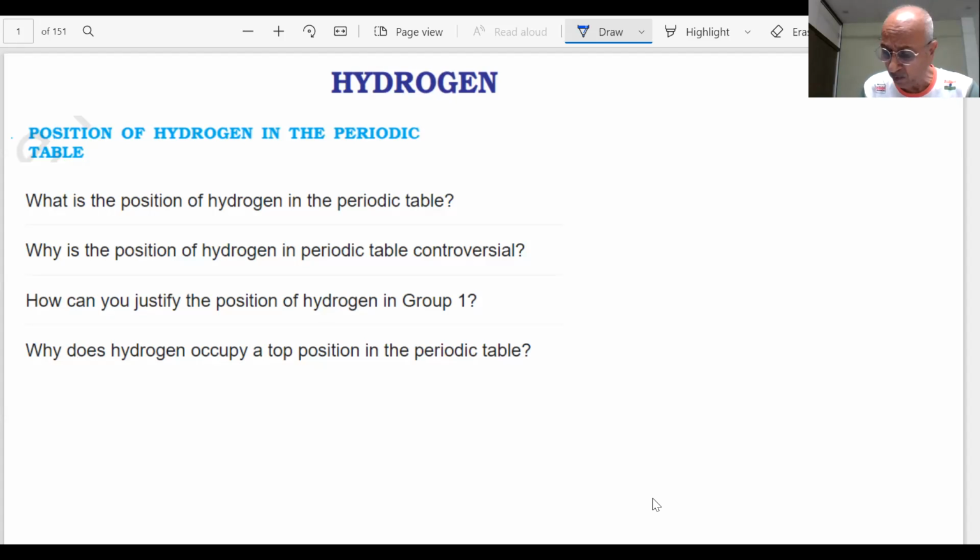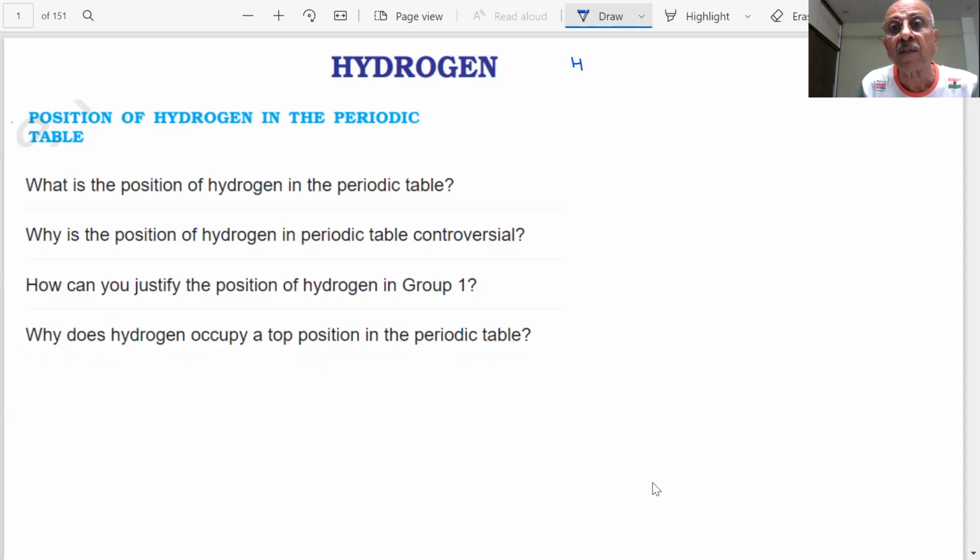A very important topic is on the board: hydrogen. Hydrogen is a very important element, and the simplest, as you know, H. It has atomic number one. It is the lightest element, students, and if I write 1 at 1, what does it mean? It has one proton and one electron. And in the universe, it is the most abundant element. Hydrogen is lightest and most abundant in the universe.